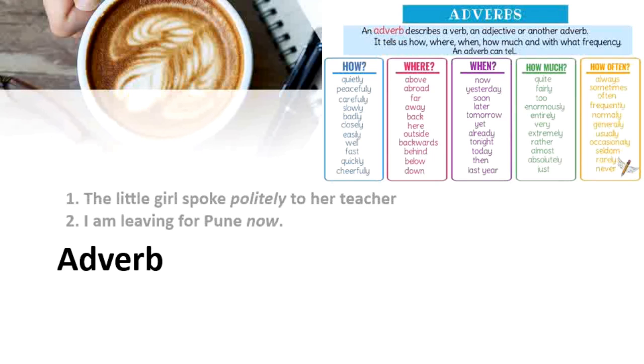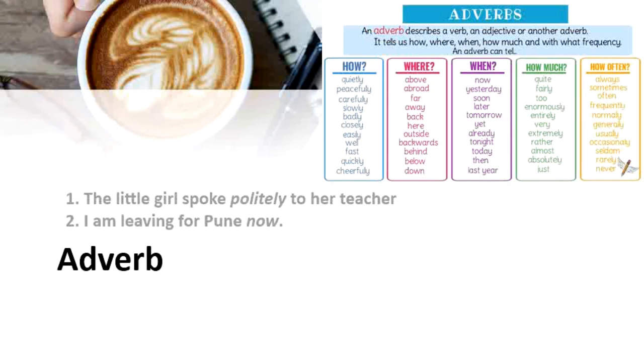Such words are called adverbs. Generally, they modify a verb, an adjective, or another adverb. Okay, so an adverb in simpler terms is a word that modifies a verb or an adjective or another adverb. Looking at the first example, the little girl spoke. Spoke is the verb. How did she speak? She spoke politely to her teacher. So how she spoke? Politely. The word politely is acting as an adverb.